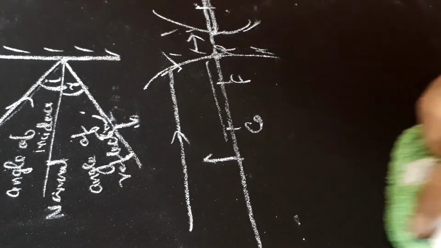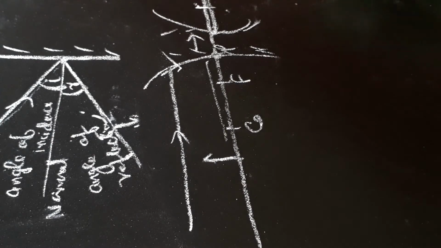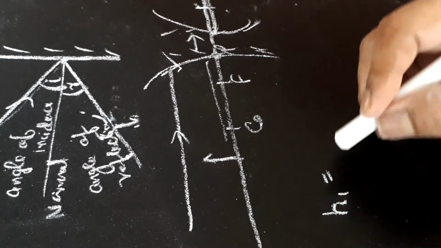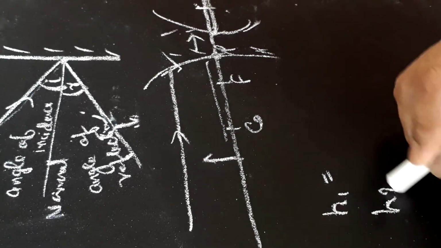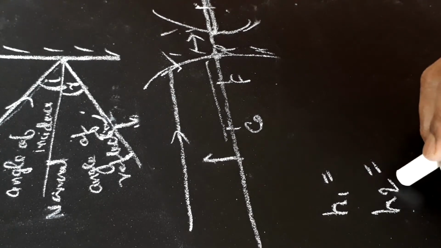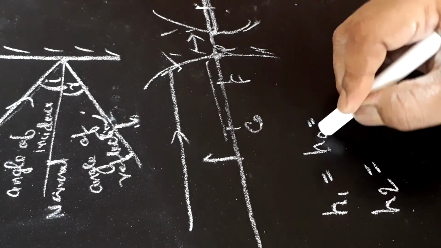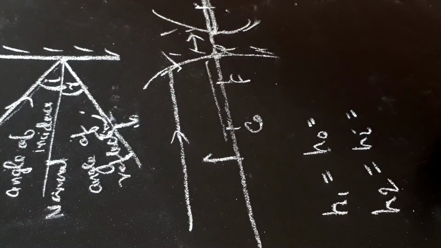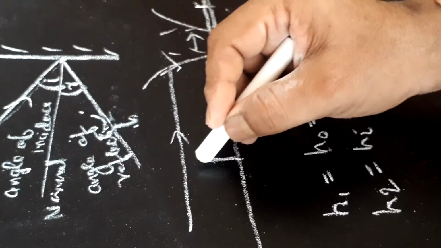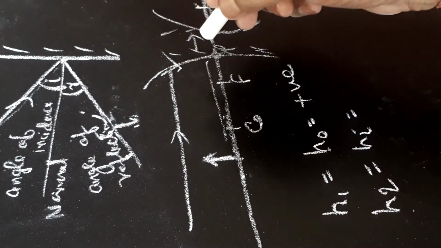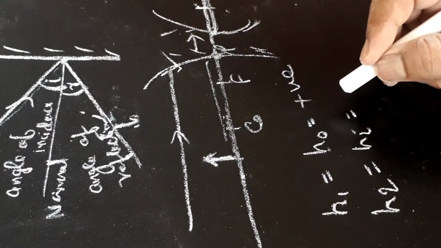If we talk about H1 and H2, what is H1 and what is H2? H1 is the height of object, that is size of object. H2 is height of image or size of image. We also represent it as HO, height of object, and HI, height of image. Object is always placed above the principal axis, so it is always positive, whether it is concave mirror or convex mirror.